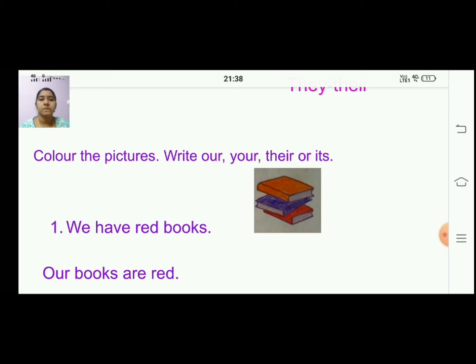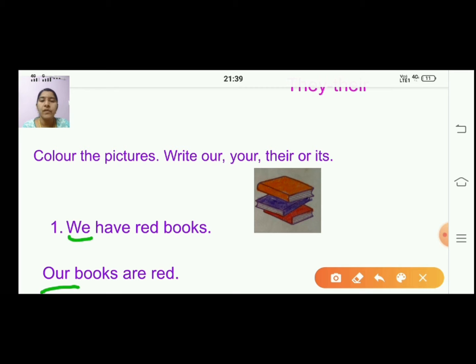Now first one, again you will understand better when I read it, right? We have read books. That is the sentence given. Whenever you see we, what I told you, you have to replace it with our, O-U-R, right?